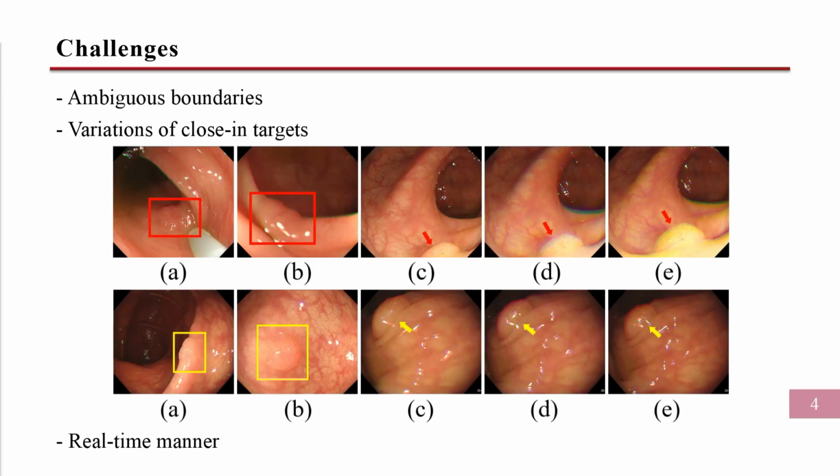First, the boundaries between polyps and their surroundings are ambiguous, as shown in examples A and B. Second, rapid camera movement causes significant variation in the scale, contrast, and position of close-up targets, shown in C to E. Third, to be clinically useful, the segmentation model must perform inference in real time.